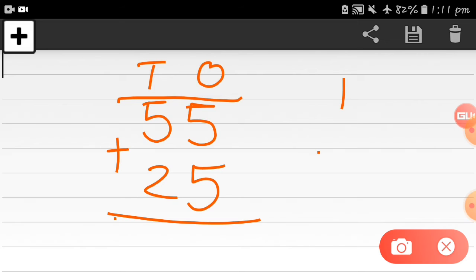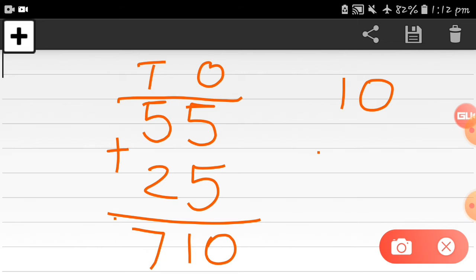So 5 plus 5, see, this is 10. Okay, so how to write this 10? This is the way to write the answer: 5 plus 5, 10. And now the tens place, 5 plus 2, how much is it? Together 5 plus 2 is equal to 7. So this is the correct way to write.